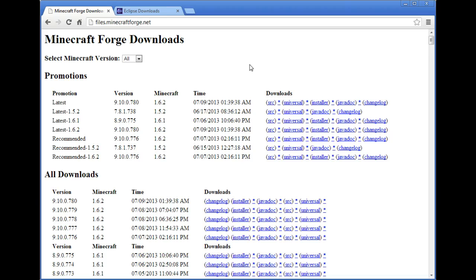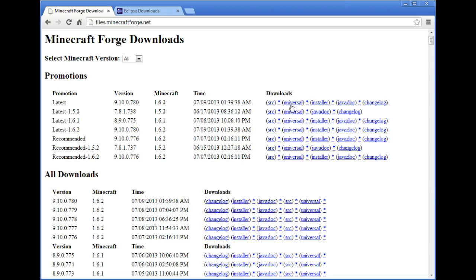So I'm going to use this version, 9.10.0.780. As you can see, that's the latest Forge version, and it's for Minecraft 1.6.2. Like I said, that's the latest one at the moment of this recording, because this will obviously be saved to YouTube as well, if that's where you're watching it at the moment. So what do we want here? We have a few different things.